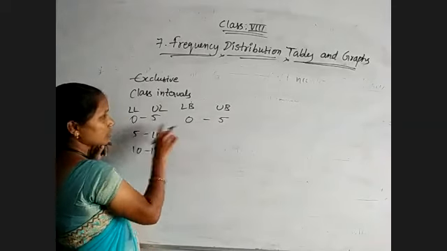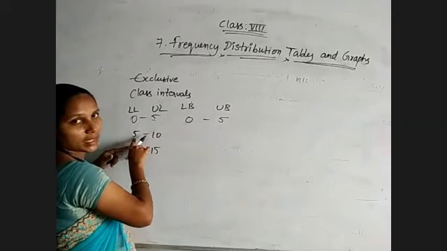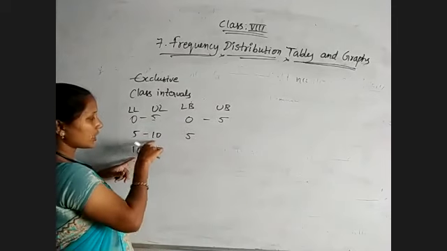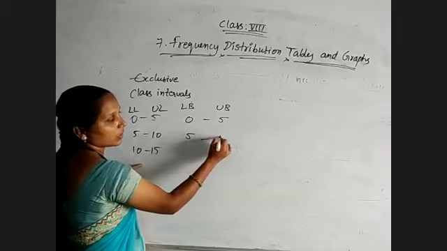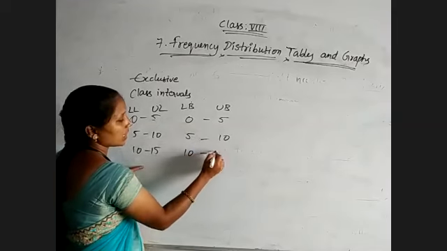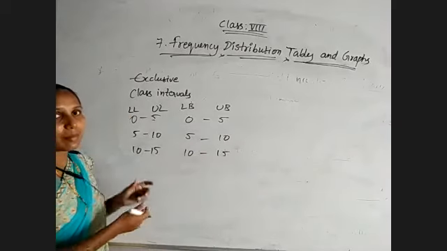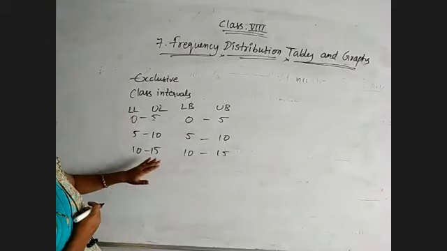And next, whatever we got, 5 plus 5 by 2, that is nothing but 10 by 2. 10 by 2 is nothing but 5 only. We are taking the average, and for these two we must take the average. 10 plus 10, 20. 20 by 2 is 10 only. Means here there is no change between the limits and boundaries. Remember, range is the difference between the lowest observation and the highest observation.